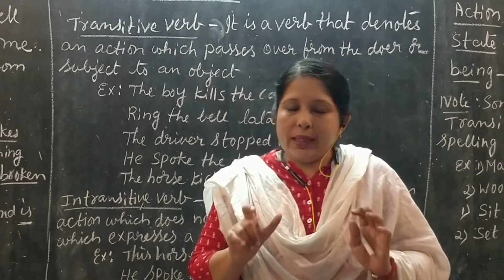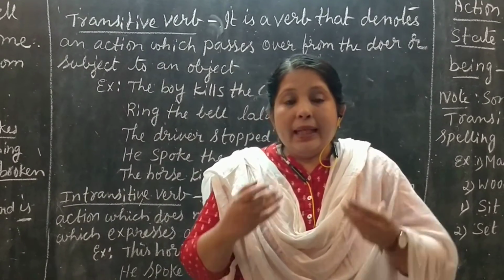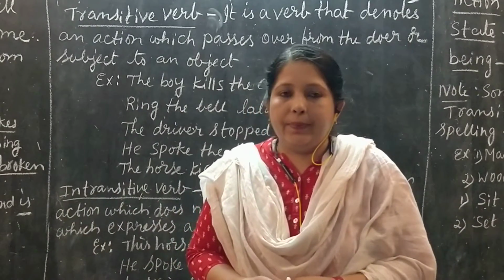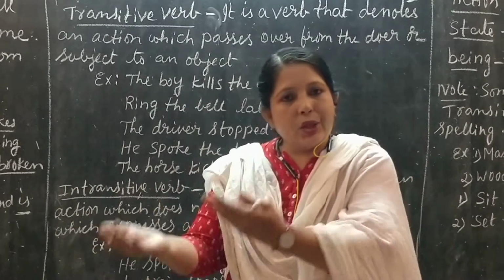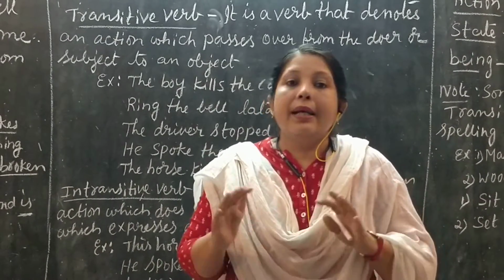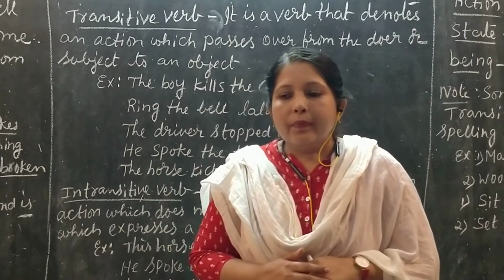Here kick, obviously kick is a verb, but his action is being passed over to another object. Ball के ऊपर उसका action गया. So that type of word in a sentence is called a transitive verb.